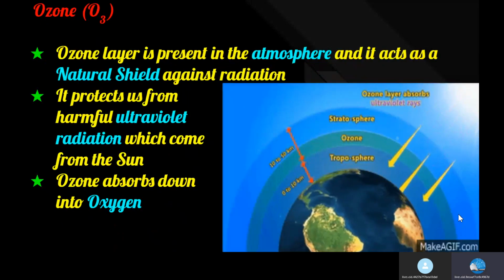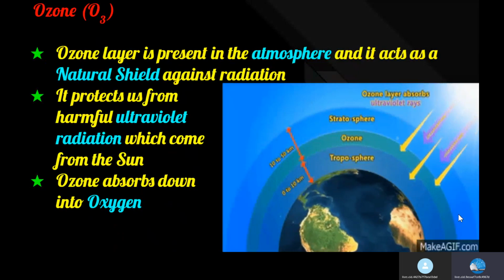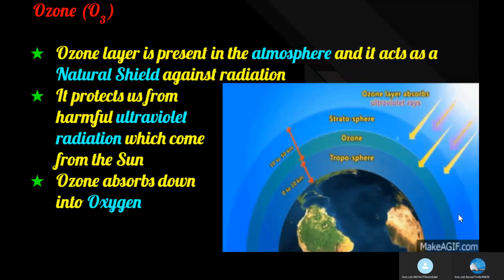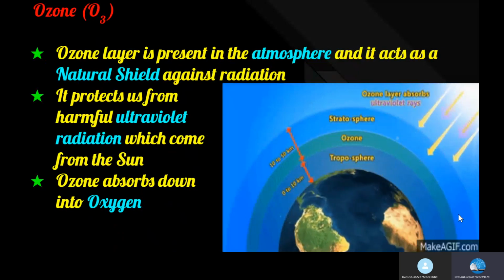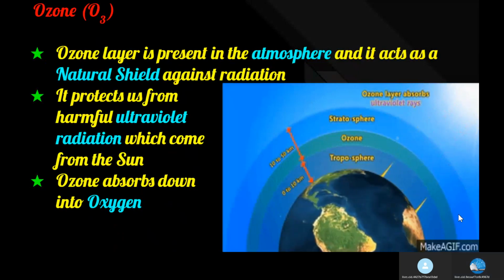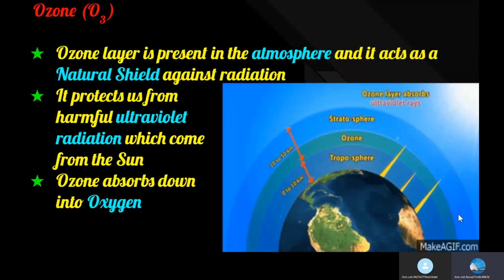Ozone or O3. The ozone layer is present in the atmosphere and it acts as a natural shield against radiation. It protects us from harmful ultraviolet radiation which comes from the sun. Ozone absorbs the radiation and breaks down into oxygen.